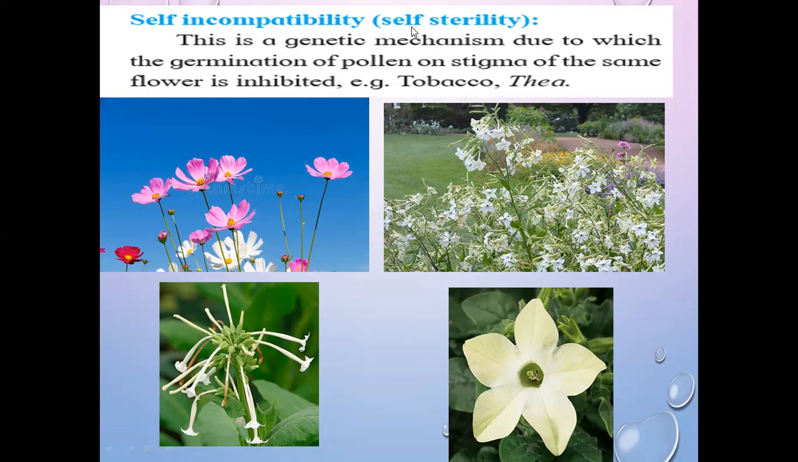अप्रजननक्षम we call it. Self-sterility, that is, if the pollen grains of the same flower are deposited on the stigma of that same flower, at that time pollination cannot be done. It is called self-incompatibility. It means only another plant's pollen grain must be deposited on that stigma. Okay, only then is pollination possible. So it is the genetic mechanism due to which the germination of pollen on the stigma of the same flower is inhibited, not allowed. For example, tobacco.